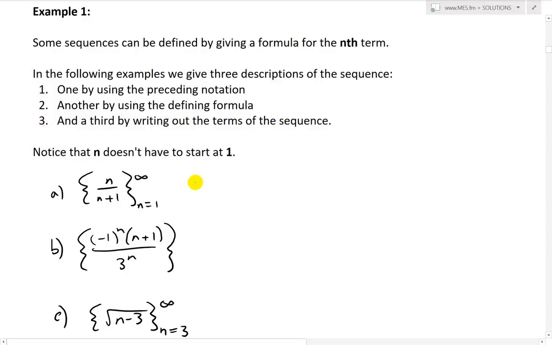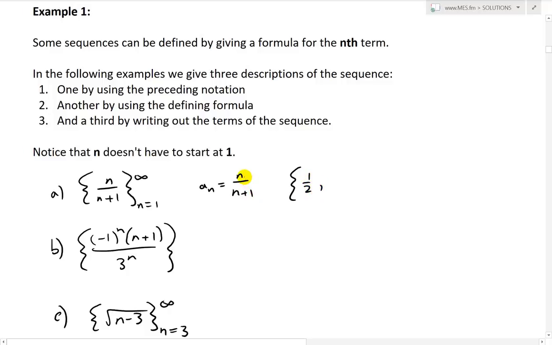So for the first one, for part A, we have n over n plus 1, from n equals 1 to infinity. The defining formula is just an equals n over n plus 1. And then we could also write this out. If we expand this, at n equals 1, we have 1 divided by 1 plus 1, that's just 1 over 2.